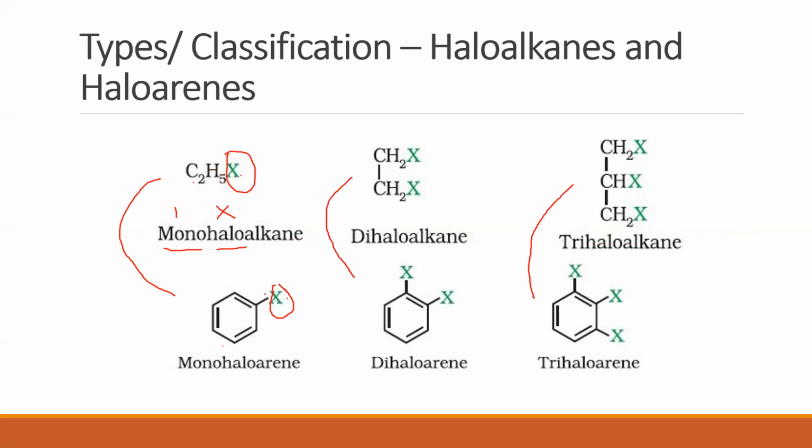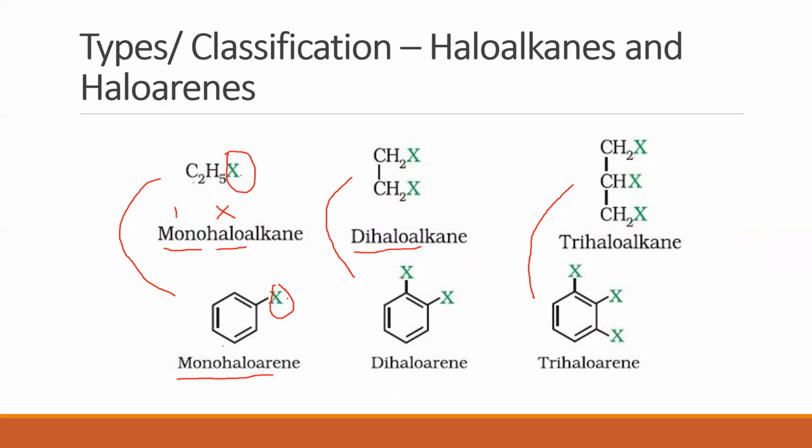Similarly, this is benzene. Benzene has 6 hydrogens. So, what have I done here? I've removed one of the hydrogens of benzene and introduced a halogen. The moment I do that, I get a compound called a monohaloarene. So a monohaloarene is a compound that is obtained when one hydrogen of benzene is replaced by a halogen.